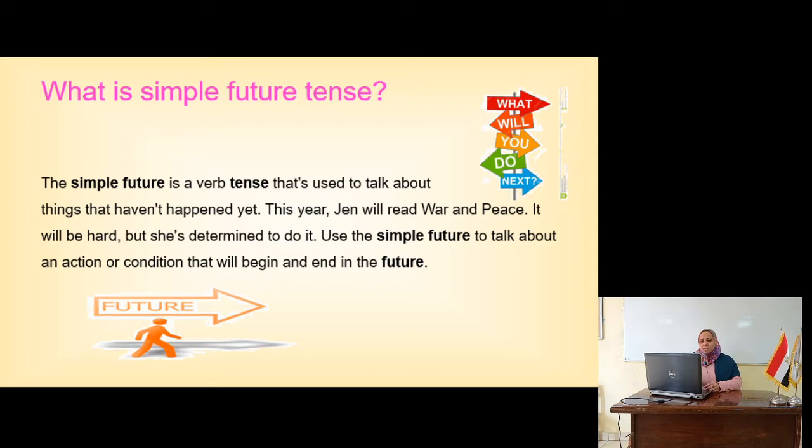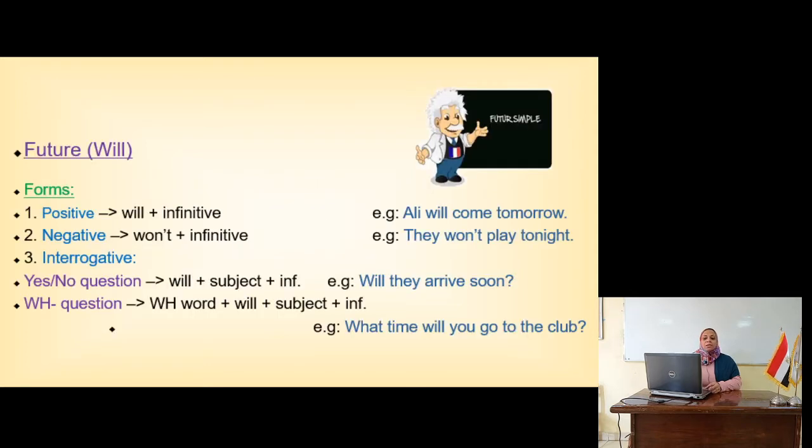Okay, in slide number 3, the future simple tense. Now this is future will. We have future simple tense, which has two kinds, will and going to. We'll start with will. The form of the future simple tense will is, for the positive, will plus the infinitive. For example, as you see in the slide, Ali will come tomorrow. That means in the future, he's not talking about this day or about yesterday. He's talking about the future.